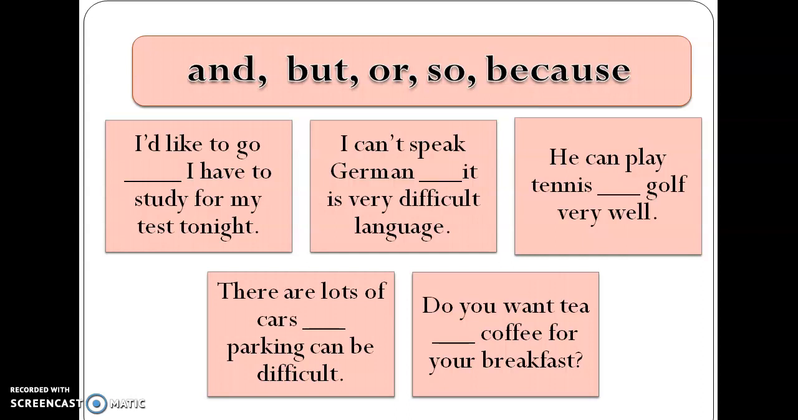Done it? Very good. Now let's check this answer. I like to go, but I have to study for my test tonight. I hope you have written the right answer. Next one. I can't speak German because it is a very difficult language. Number 3. We can play tennis and golf very well. There are lots of cars, so parking can be difficult.